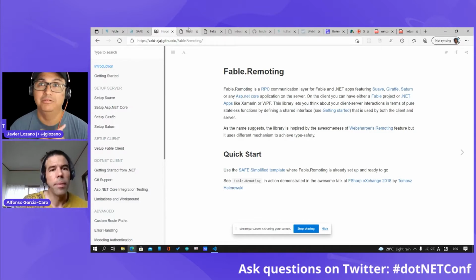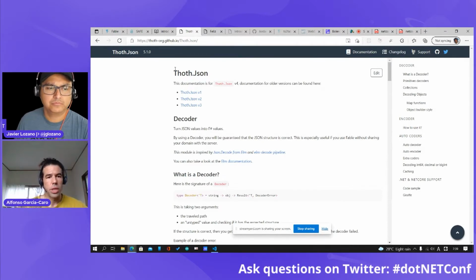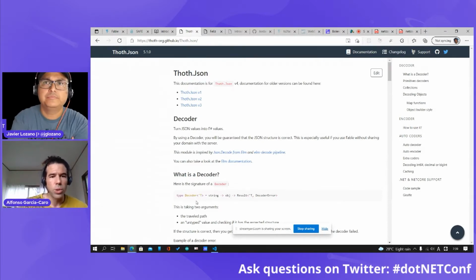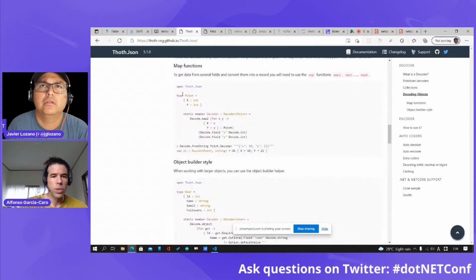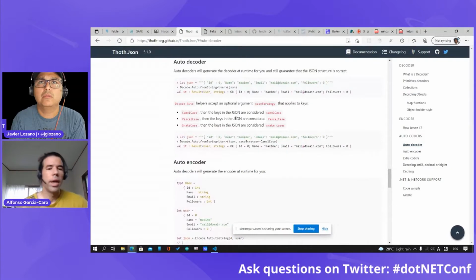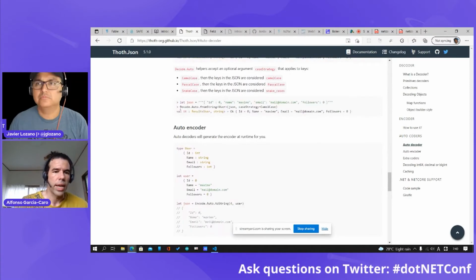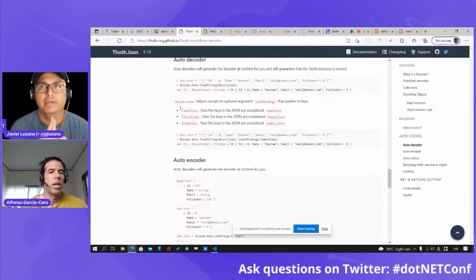And also we have Thoth.Json by Maxime. This is also a JSON serializer, and it follows a composable approach, which is very interesting. But if you don't want to write everything by hand, using reflection it's also possible to create automatic decoders directly with just one line. And the important thing about this is that these decoders are going to validate your JSON. It's not like doing it from JavaScript or TypeScript, where you just use JSON parse and you get something, but you don't know exactly if this is what you were expecting or not.